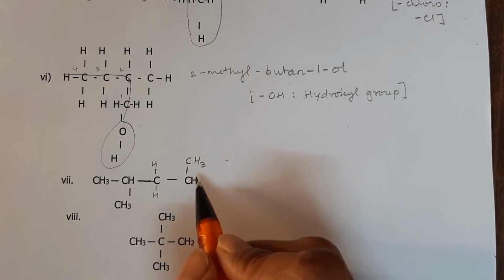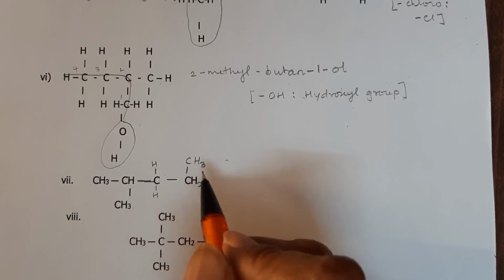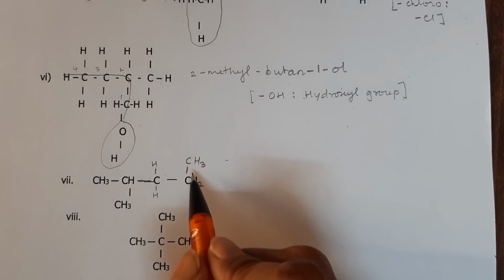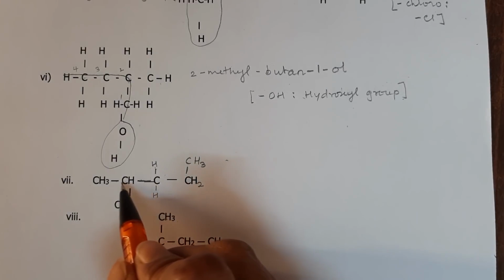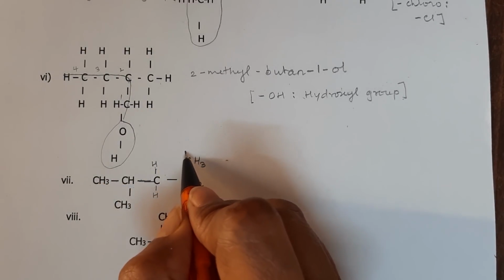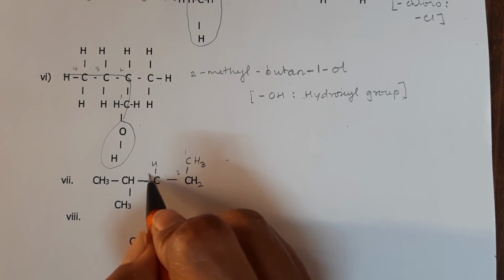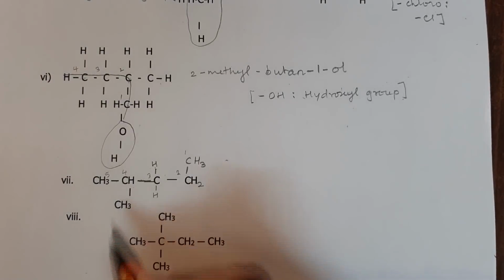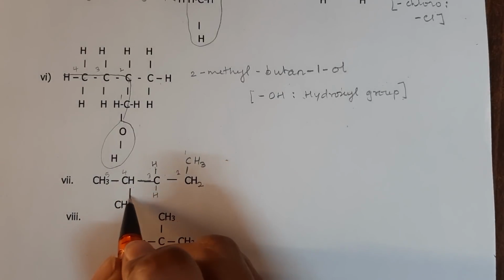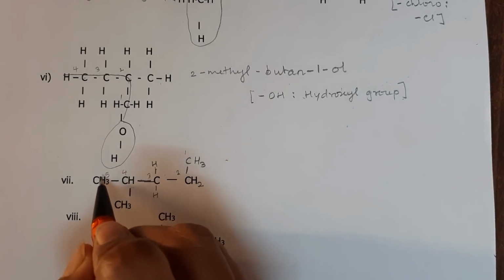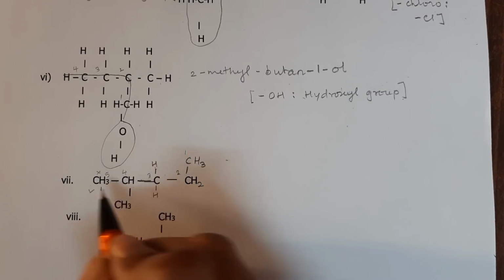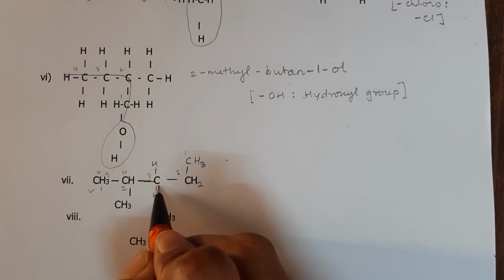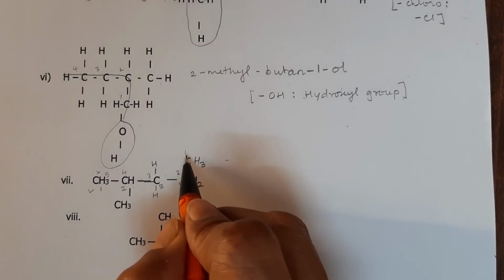The next one, if you look at the longest chain will be like so. So it will be 1, 2, 3, 4, 5. You can count like this, but the branch is here. So you have to start from the branch. So it will be not this way, but this way. 1, 2, 3, 4, and this will be 5.